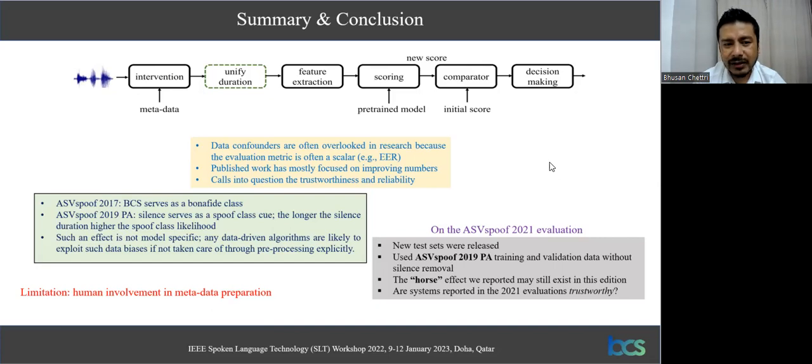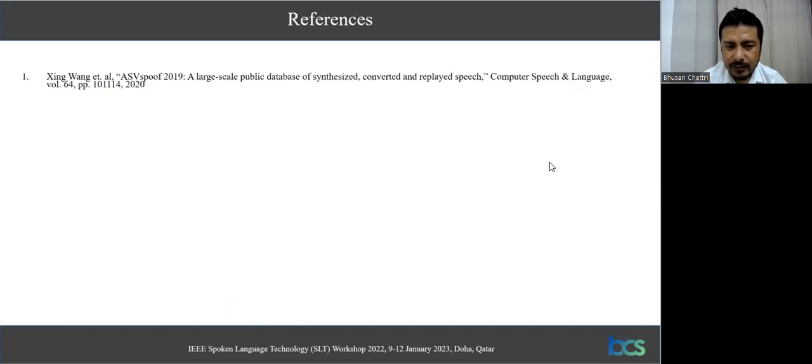So the key question that arises is, are the systems reported in the 2021 evaluations trustworthy? As future work, we aim to analyze the test data and also some of the top models of the 2021 challenge. Thank you very much.